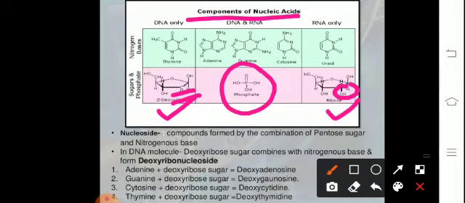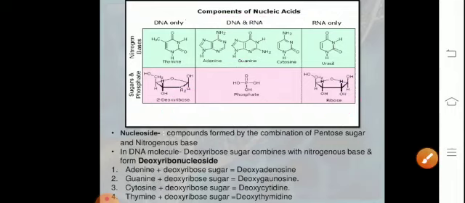Now talking about the nitrogenous bases, the structures of thymine, adenine, guanine, cytosine and uracil, because they are nitrogenous compounds, therefore they are referred to as the nitrogenous bases. So adenine will combine with deoxyribose sugar to form deoxyadenosine. Guanine combines with deoxyribose sugar to form deoxyguanosine. Cytosine and thymine combine with sugar to form deoxycytidine and deoxythymidine respectively.